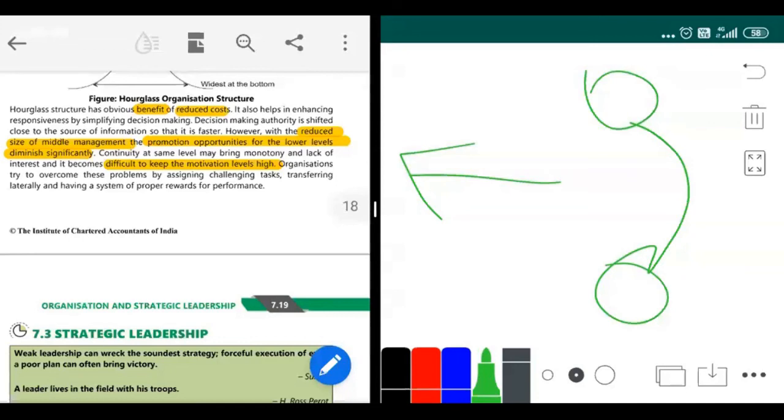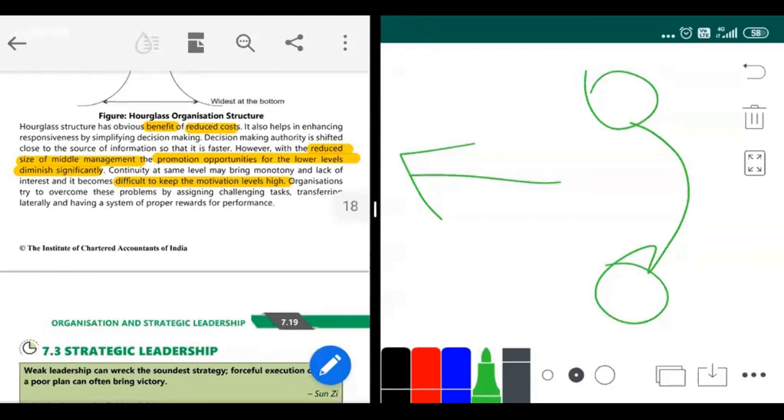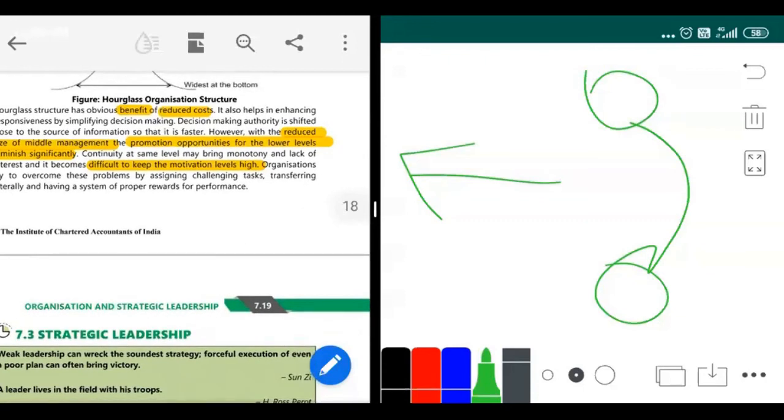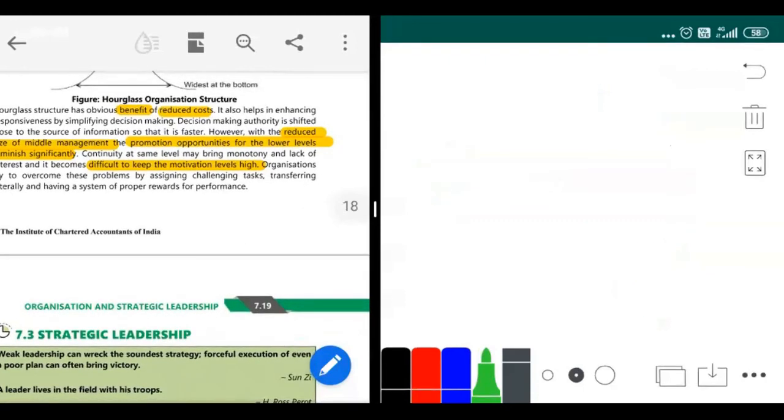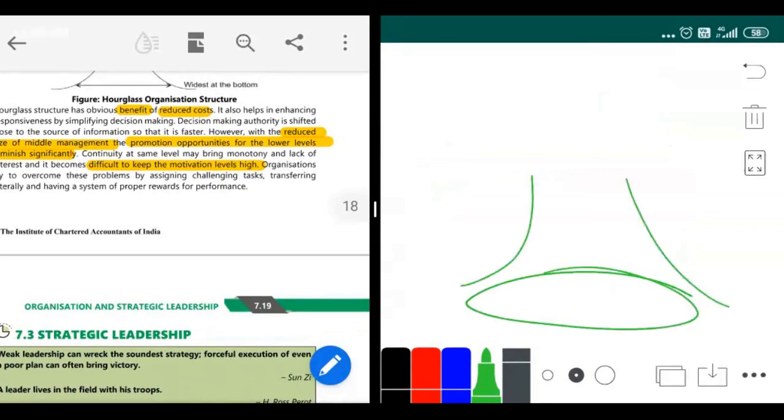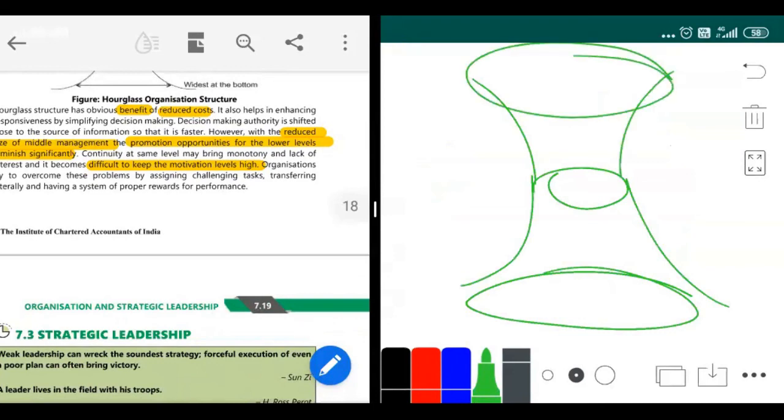Now the disadvantage is promotion opportunity. Leave the example of Ola. In normal businesses you have functional levels, then a narrow middle level, and then again a big top level. There might be 50 people working at the bottom level. Everybody who joins an organization, every Indian, wants to get promoted.